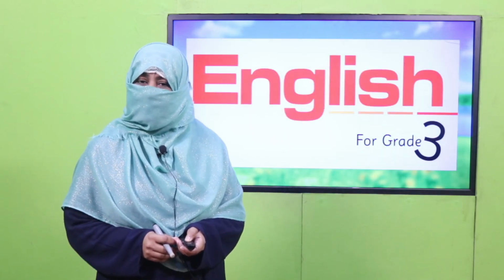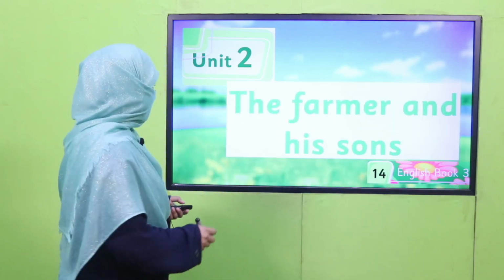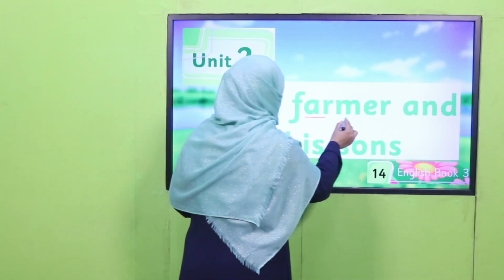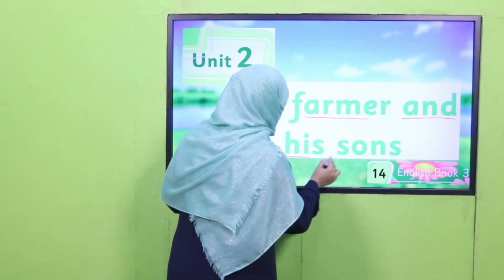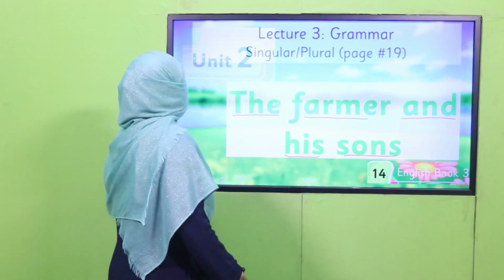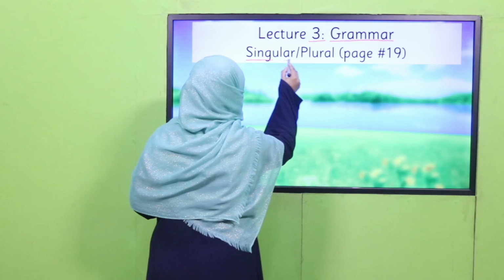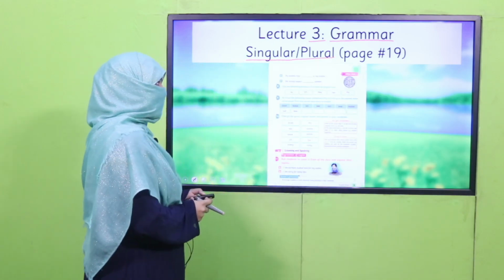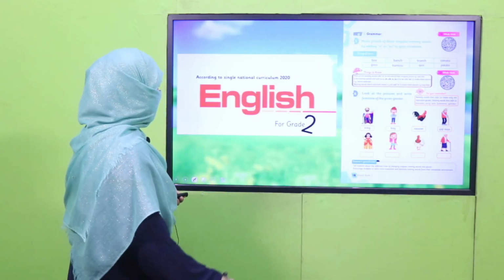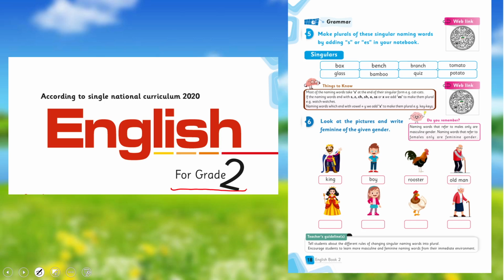We are learning Unit 2. Its title is The Farmer and His Sons. Today is lecture 3 under the title of grammar. We'll learn singular, plural, and we'll cover page number 19 of your book. Previously, in your English for grade 2, I have taught you about singular plurals. I hope you remember the rules to change these singular plurals. If not, you may watch this video again.